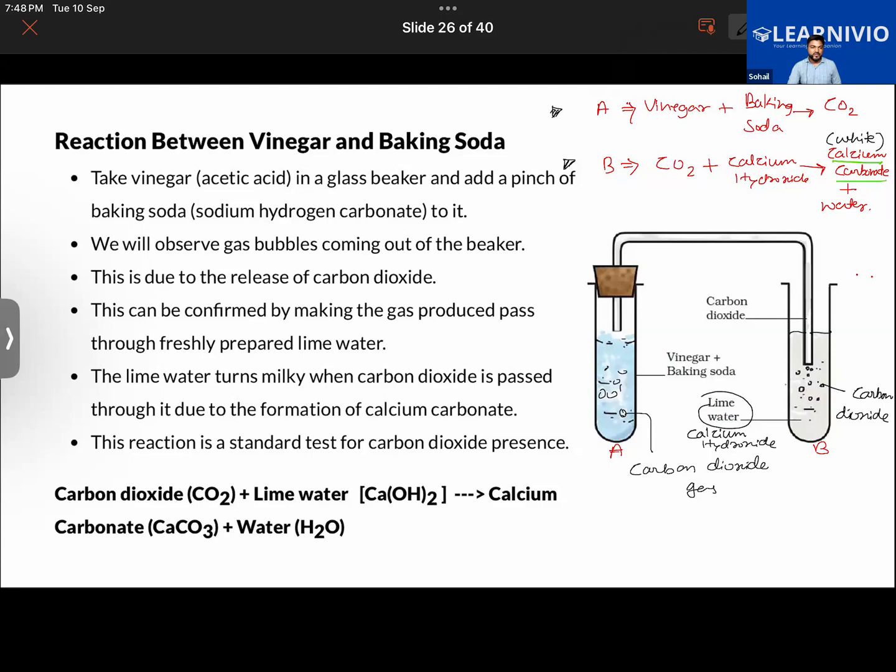Okay, just read the whole step. Okay, now to solidify the concept, just go through the paragraph. Read this. In fact, this can be carried out at home also.